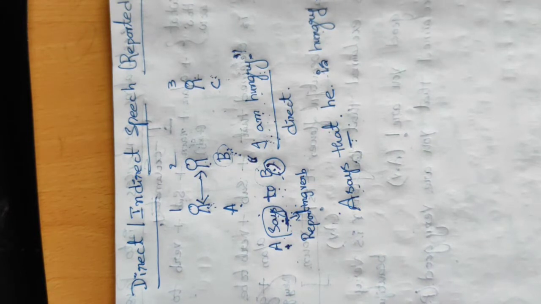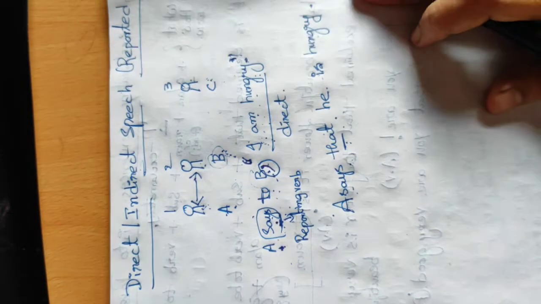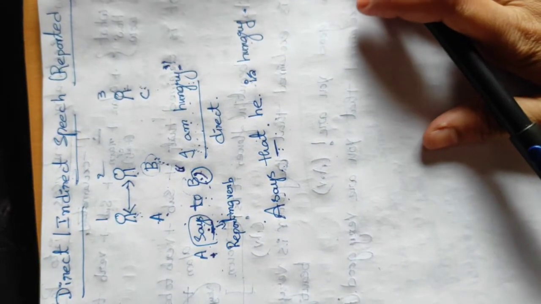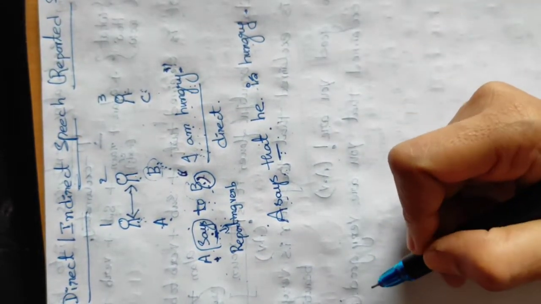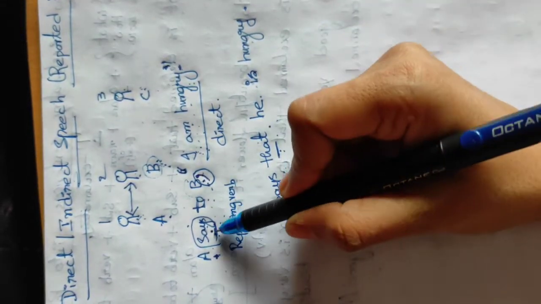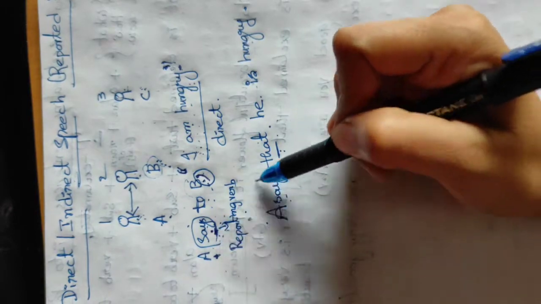Without knowing the tense, we can't change this. Before going to that, I will give you a few small rules so that you can easily understand. Here I told that says is the reporting verb.